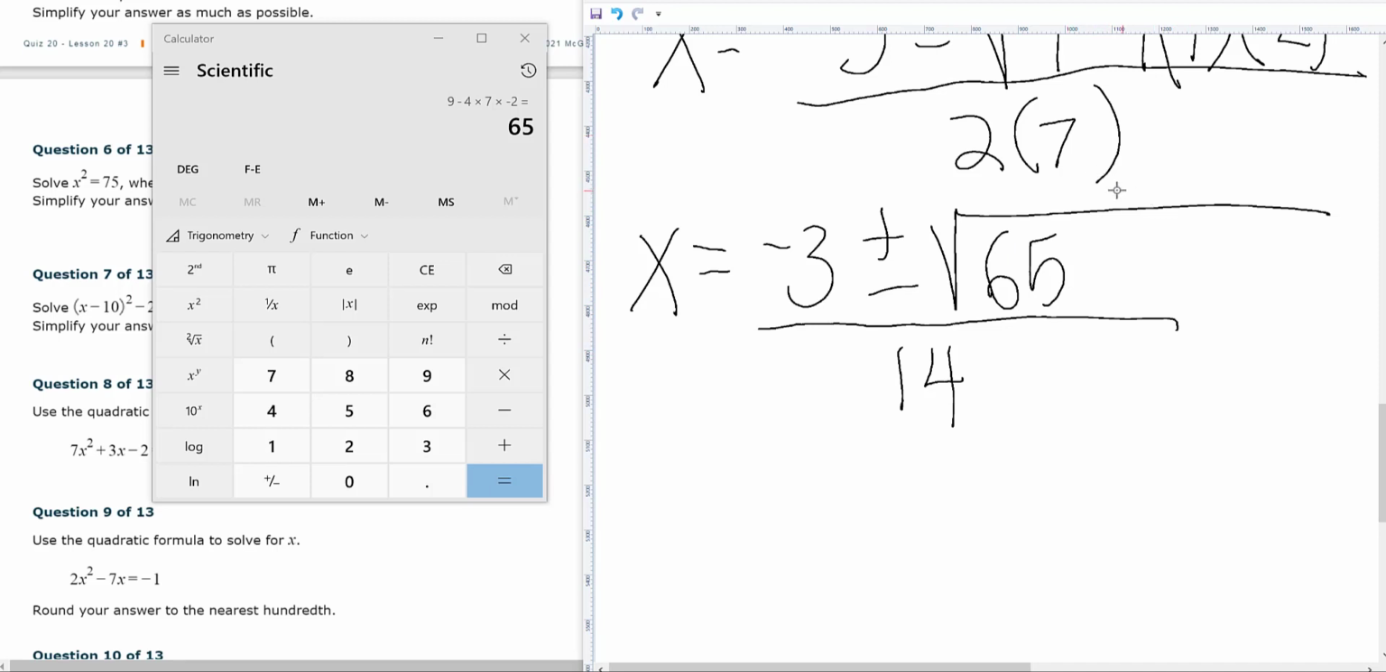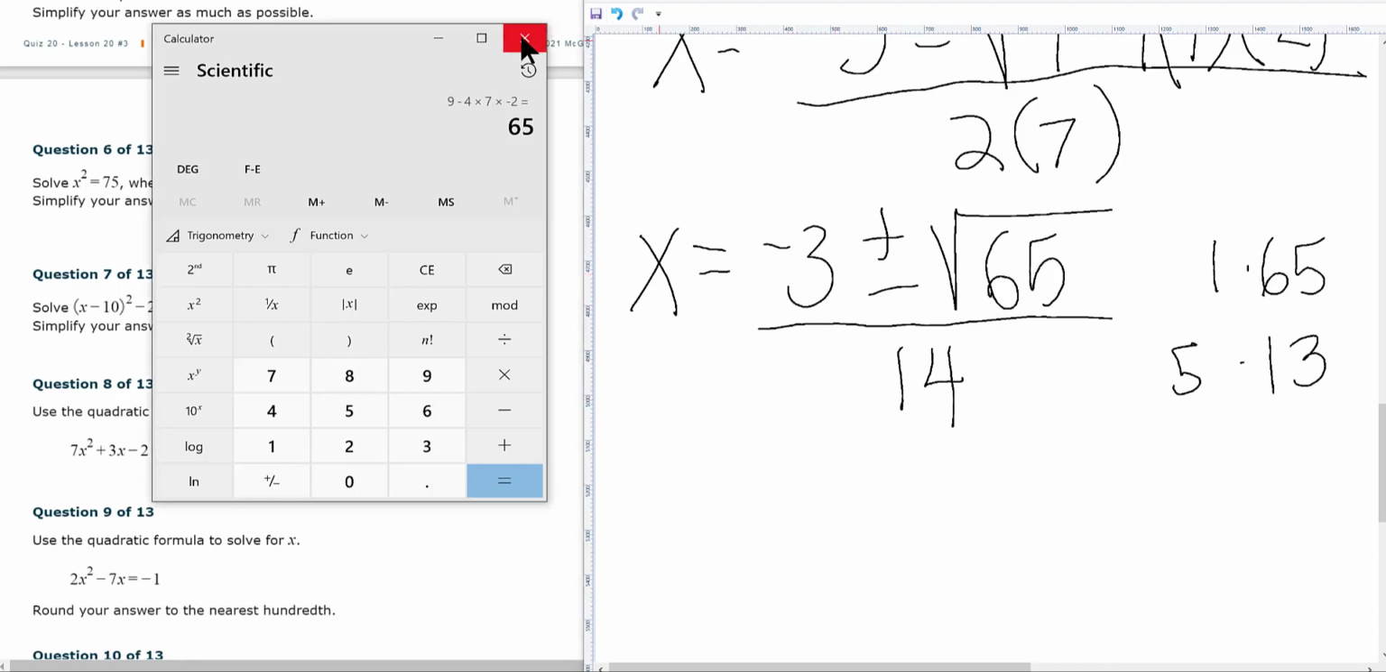But there are no factors of 65 that are perfect squares, because 65 is 5 times 13 and 1 times 65. And none of those, except for 1, are perfect squares. So you have to see if it will reduce. Now, make sure that this bar is completely underneath. Your 2 times a belongs to both of these.